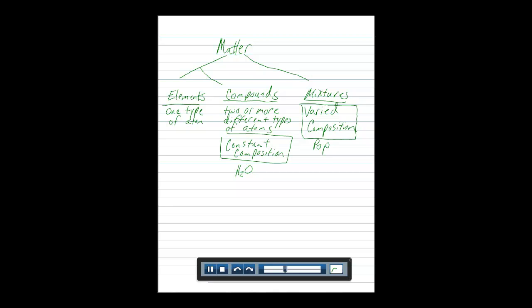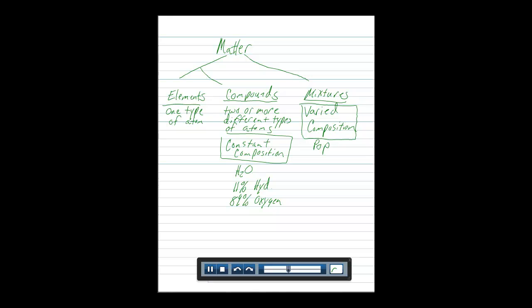Put another way, water is always 11% by mass hydrogen and 89% by mass oxygen. Again, no matter where you find it on Earth, it will be 11% hydrogen by mass and 89% oxygen by mass. It's always the same. Pure water tastes the same, has the same boiling point, the same freezing point, the same vapor pressure. It has constant composition.